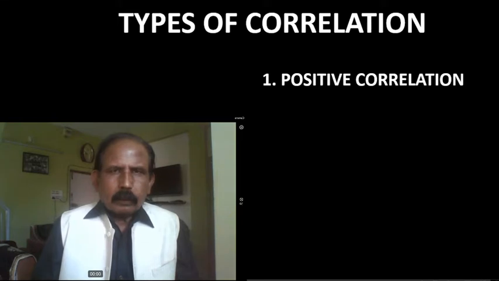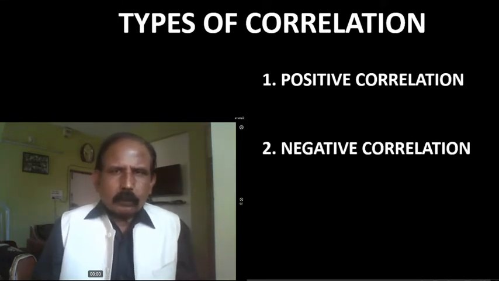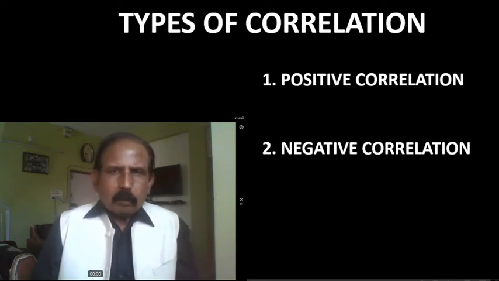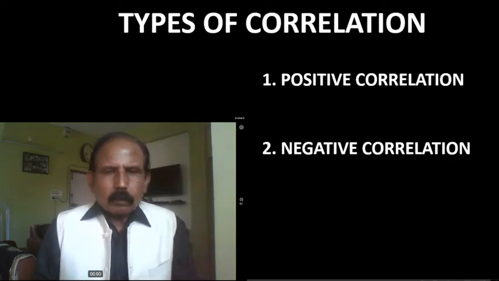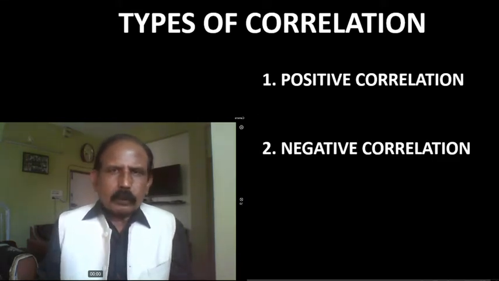Now, we'll see the types of correlation. First is positive correlation. What is it? If there is a cause and effect relationship between two variables and values of both the variables change simultaneously in the same direction, then there will be positive correlation between such two variables.